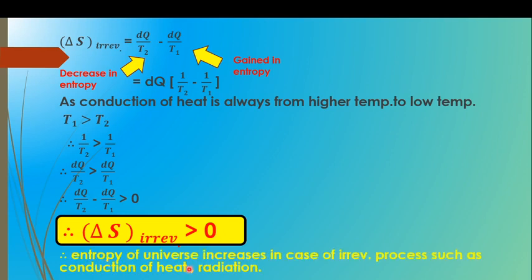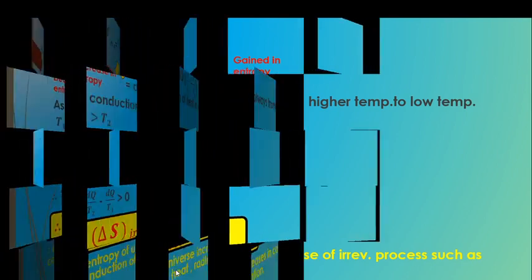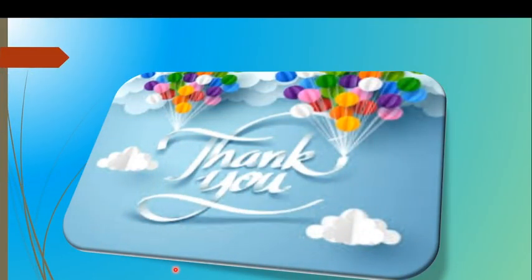So, we can say that the entropy of the universe increases in the case of irreversible processes, such as the conduction of heat and radiation. These are the examples of irreversible work of expansion. Thank you.